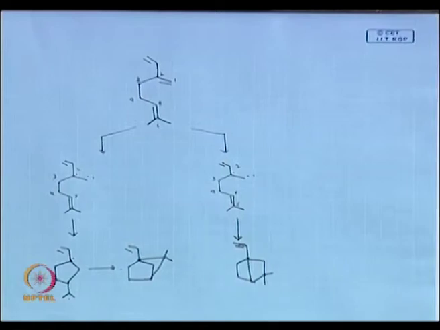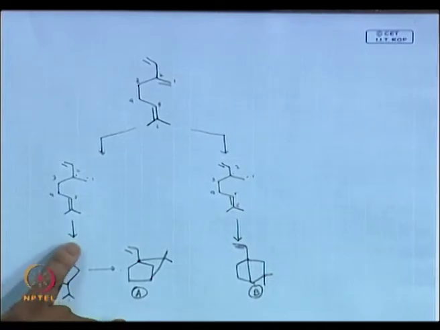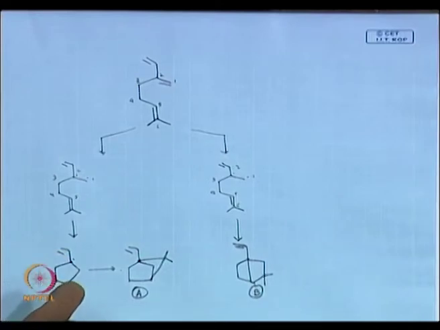So, see, basically based on your radical stability itself, which product will be dominating? If I have two products here, A and B, which do you think happens? You can think of A. Why? Because you can get a stable isopropyl radical, right.